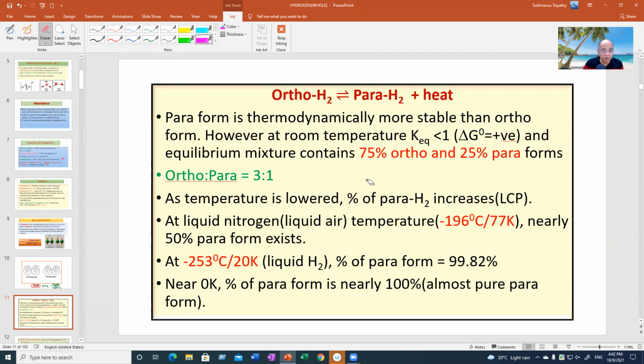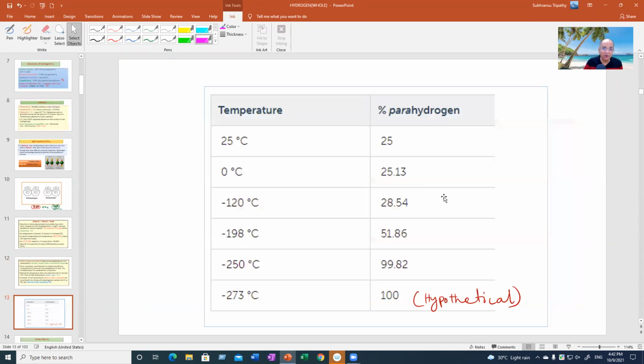The evidence comes from the fact that when you cool hydrogen gas, the percentage of para form increases from 25. It goes on steadily increasing. I show you the table. At 25 degrees Celsius, that is at room temperature, only 25% para. And you cool down to ice temperature, 0 degrees Celsius, 25 is changed to 25.13.